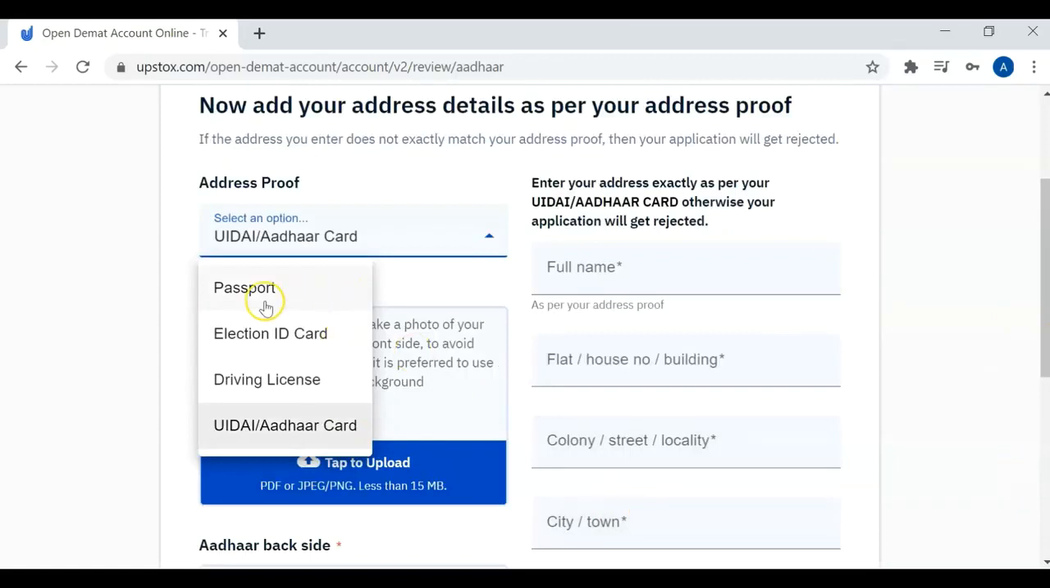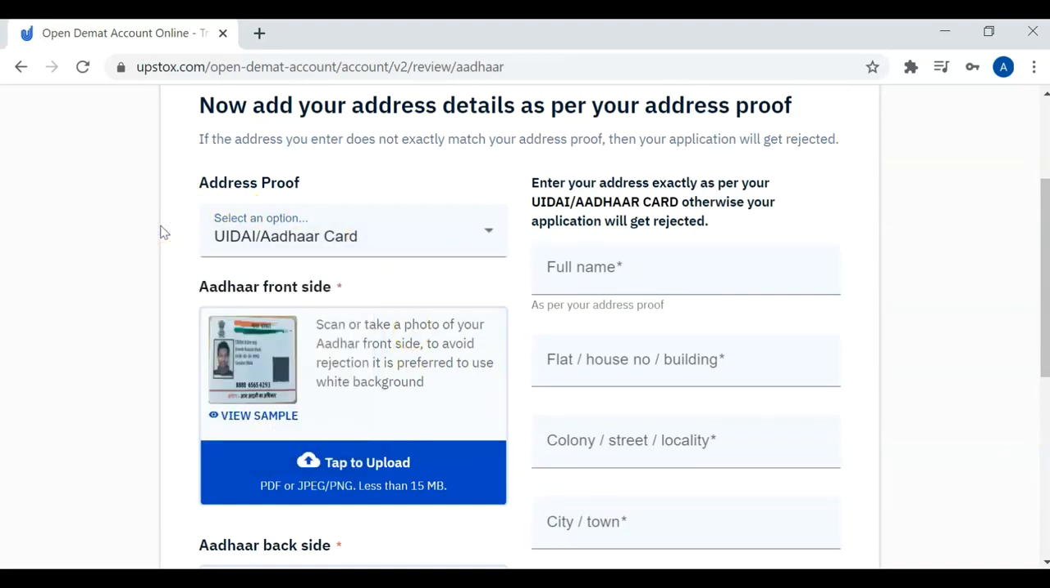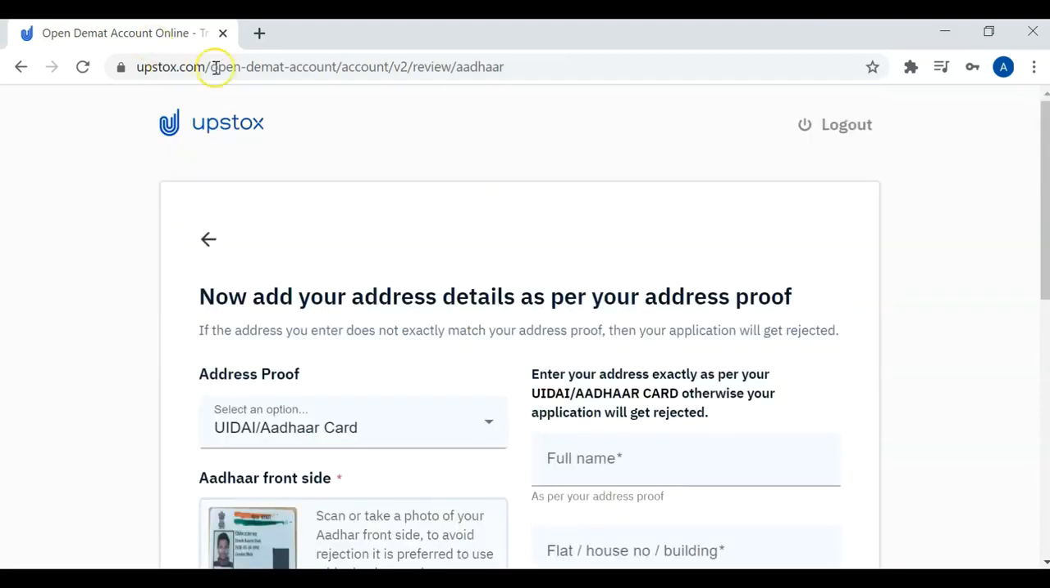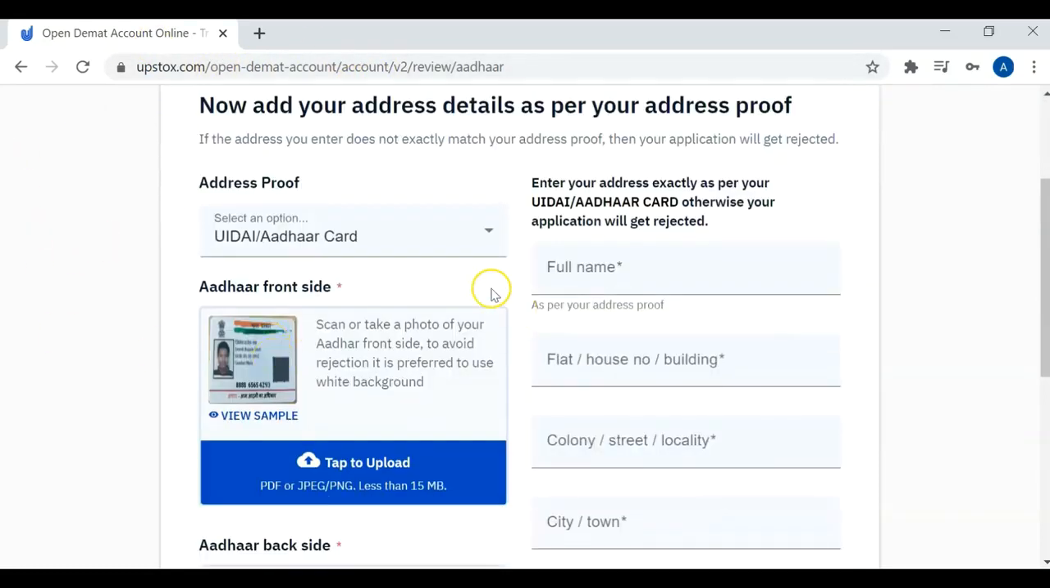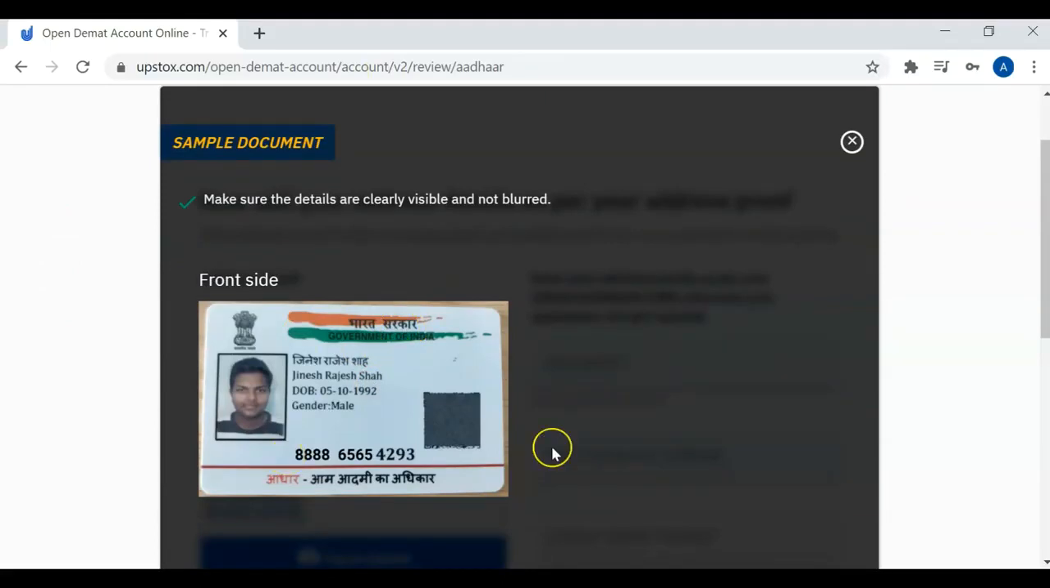You can choose any one among these: passport, election ID card, driving license, or Aadhaar card, to give them as address proof. If you have DigiLocker, without doing all this manual uploading, you can simply log in with your DigiLocker account so that the system will automatically take the details for your digital Aadhaar card. He has given a sample also, so this is the way you have to take a photo and upload it here.